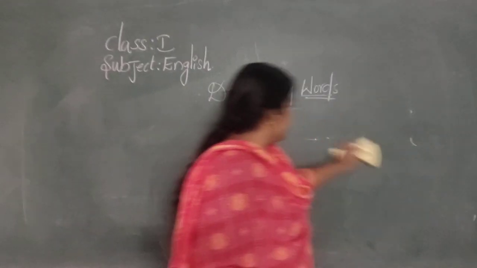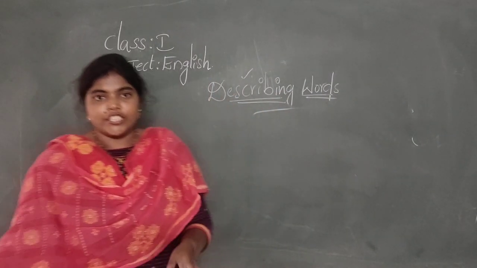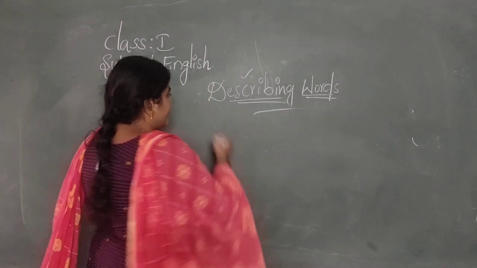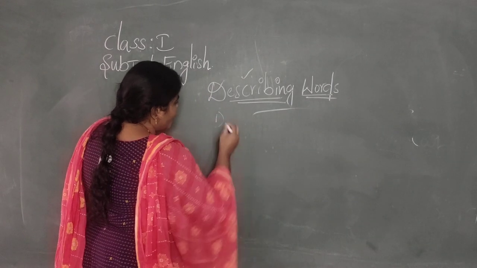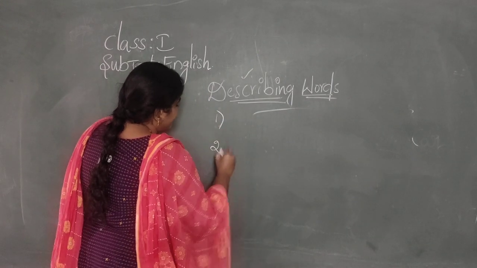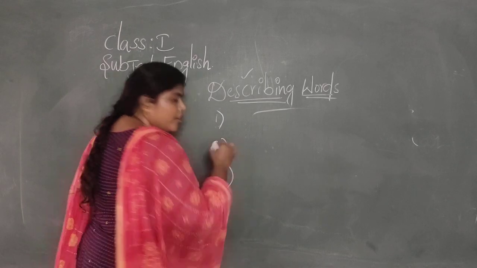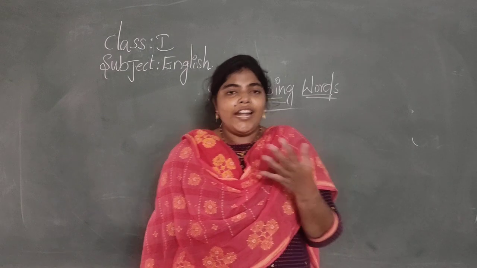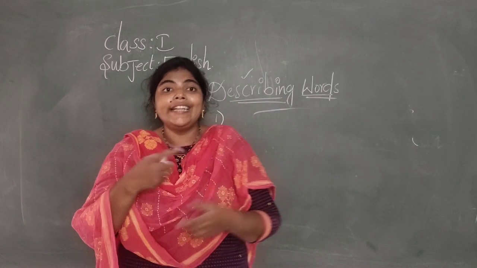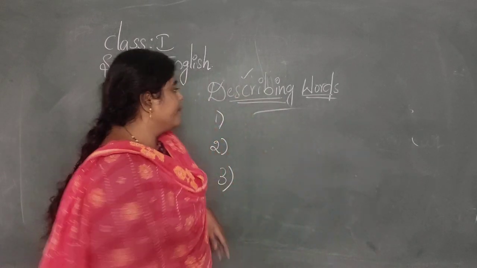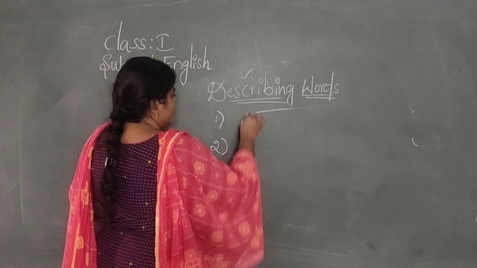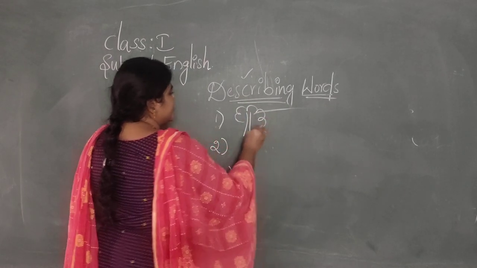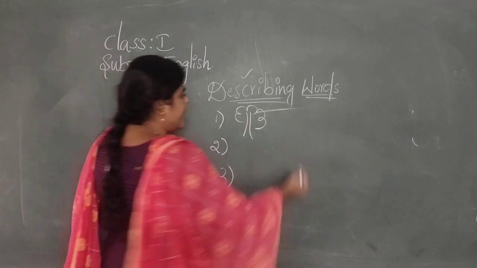So that's about describing the words. You do one exercise. Take your parents' help and write first, and then write on your own. What is this?